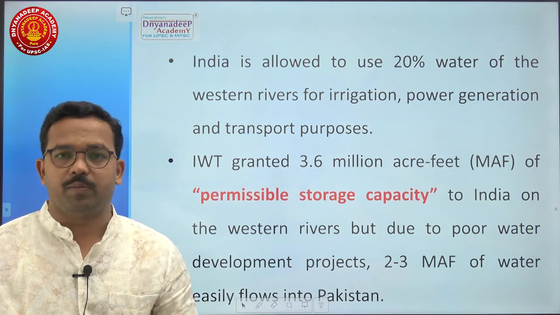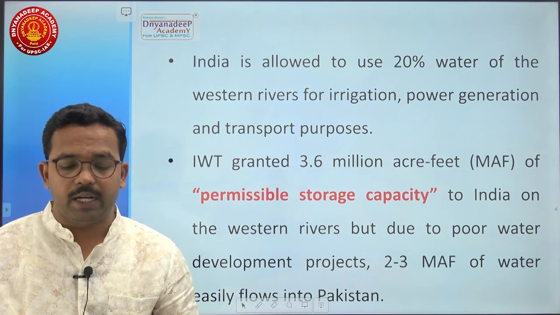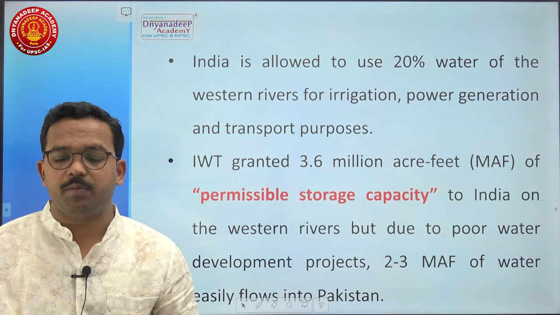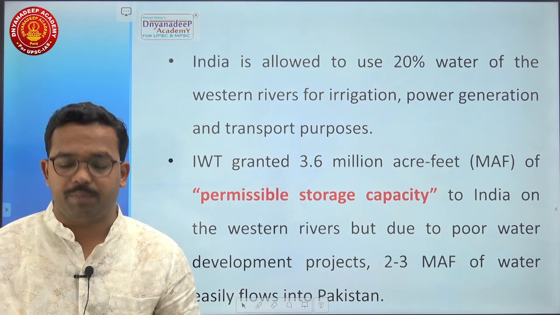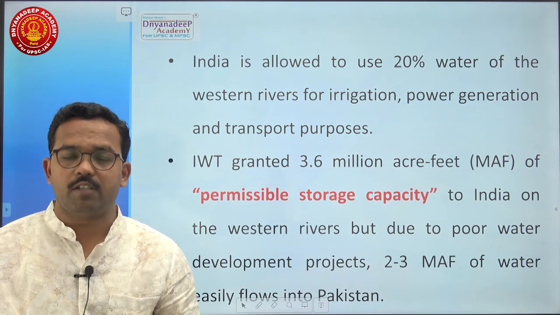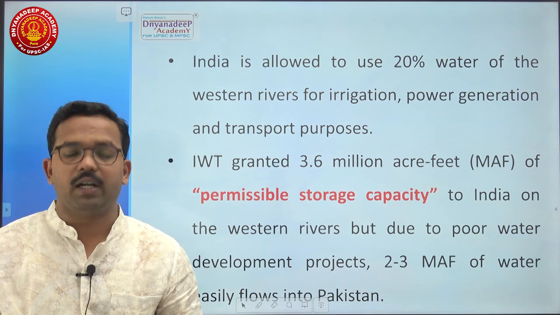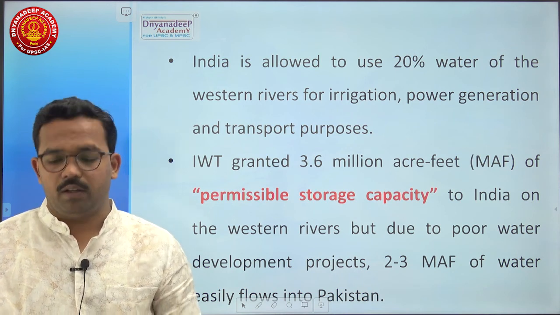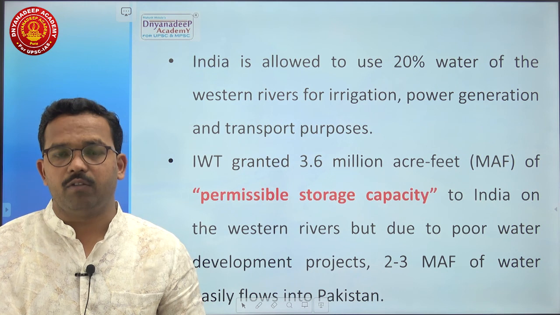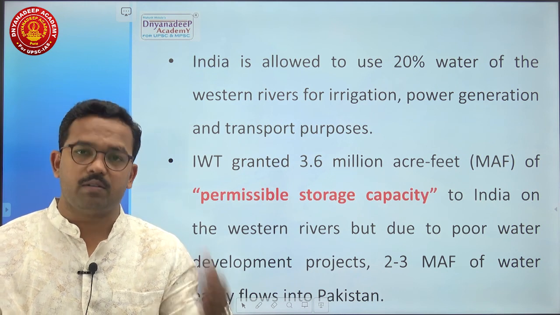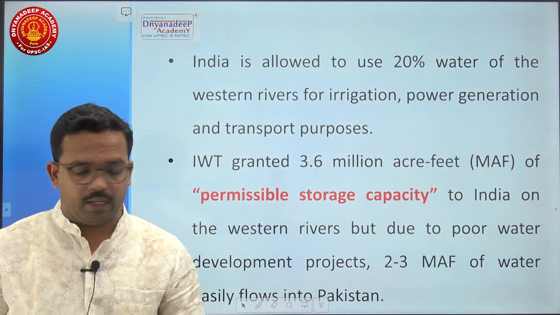As per the Indus Water Treaty, India was granted 3.6 million acre feet of permissible storage capacity on the western rivers, but due to poor water development projects, 2 to 3 million acre feet of water flows unrestricted into Pakistani territory.